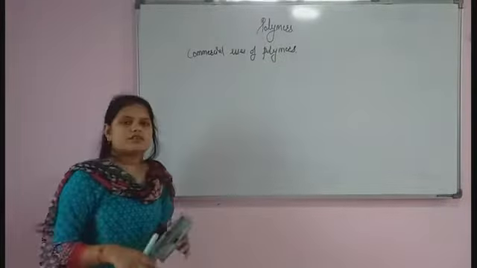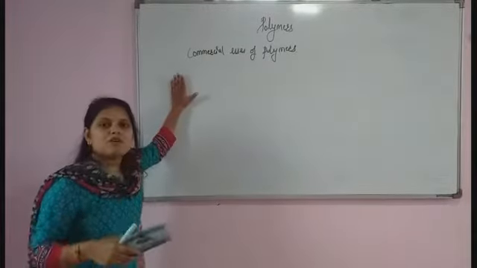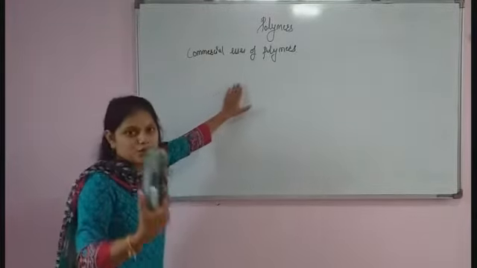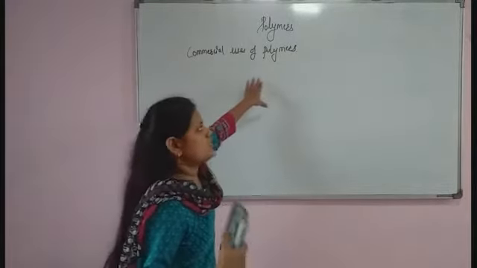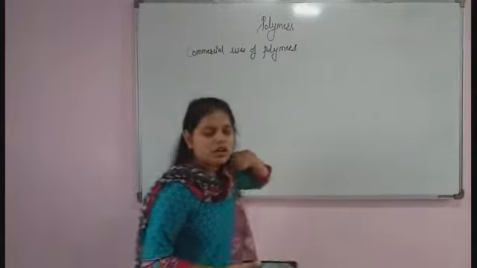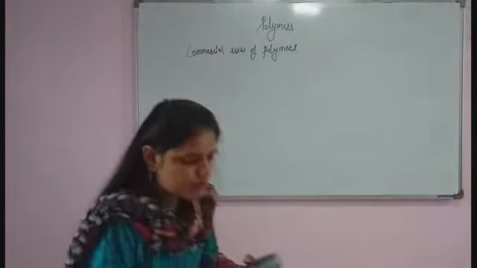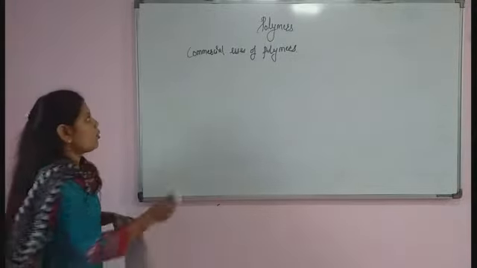For the commercial uses of polymer, we have one chart: which polymer it is, which monomer is required for the formation of that polymer, what is the structure of that polymer, and lastly what are the uses of the polymer. So I will write a chart. The first will be the name of polymer.